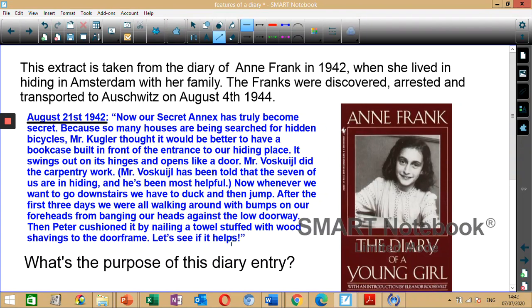Now, let's see, we can find an exclamation mark right at the end. Can you find any time connectives? So we had one, after the first 3 days. Then, after the first 3 days. Those were all time connectives.